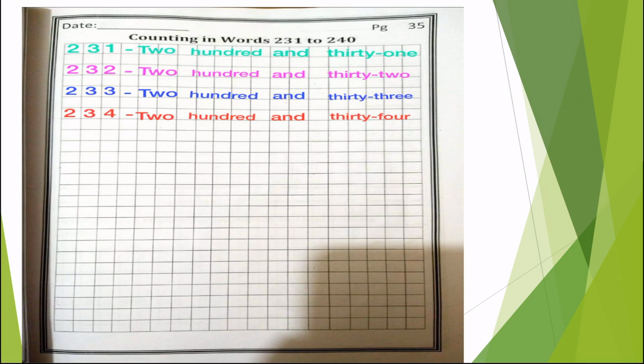Now you have to write words, spellings of 231. So 2, T-W-O, 2. Write with me, write it and read with me. T-W-O, 2. Now put your finger for gap.